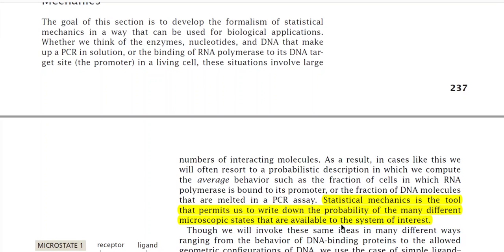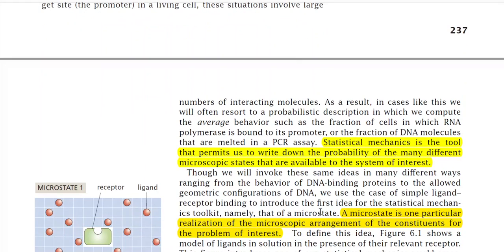Statistical mechanics is the tool that permits us to write down the probability of the many different microscopic states that are available to the system of interest. So we will apply the ideas of statistical mechanics to find the probability of the many different microscopic states available to the system of interest.